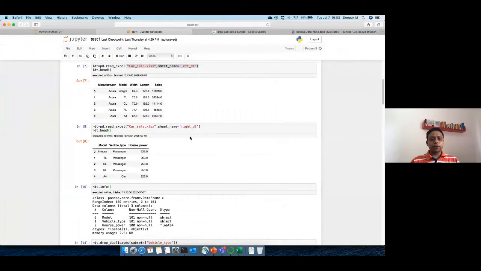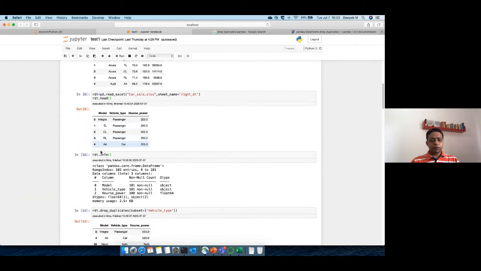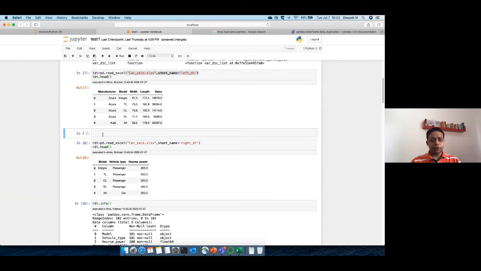So what I'm going to do is rename some of the columns here. Let me go here and put in some cell here. I will say LDT dot rename. What do you want to rename? You want to rename a column. Which column do we want to rename?